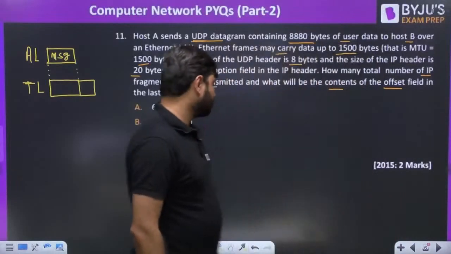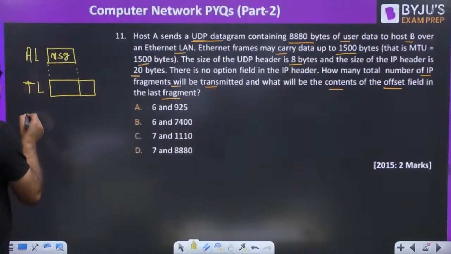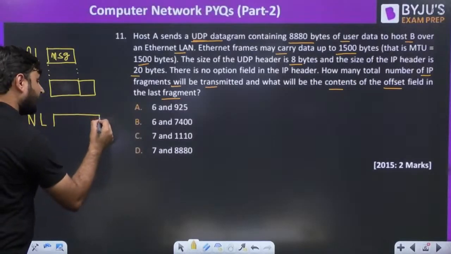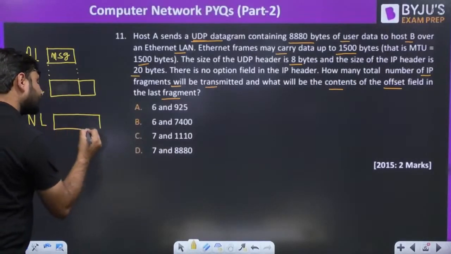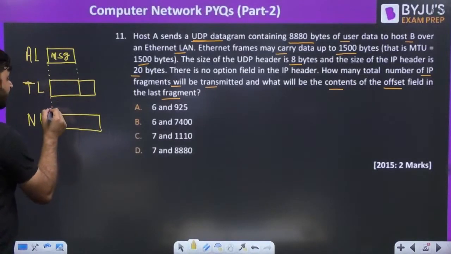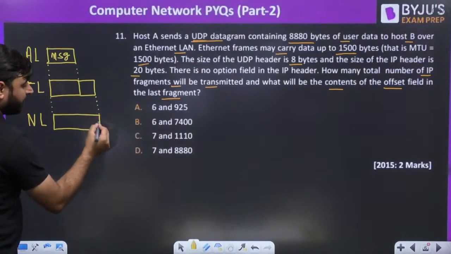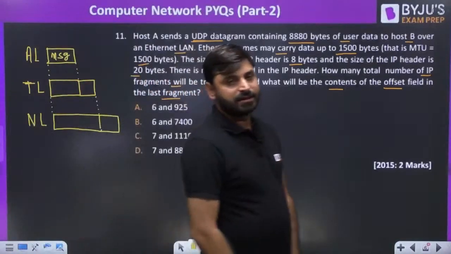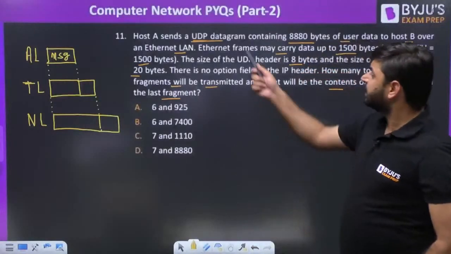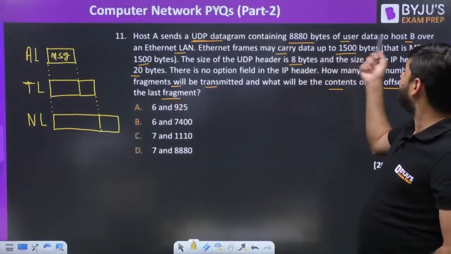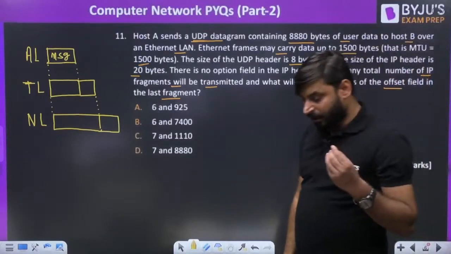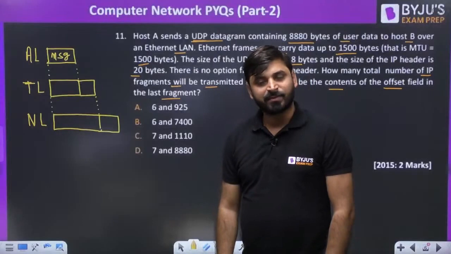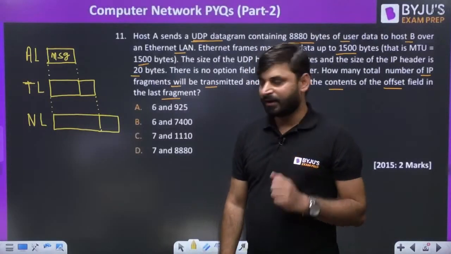Okay. Now, transport layer forwards the packet to the network layer. This entire thing, whatever the data or header, is data for the network layer, and the network layer attaches this H2 header. This is the case. They are saying that host A sends a UDP datagram containing 8880 bytes of user data. So UDP works at which layer? Transport layer, because TCP and UDP both work at transport layer.